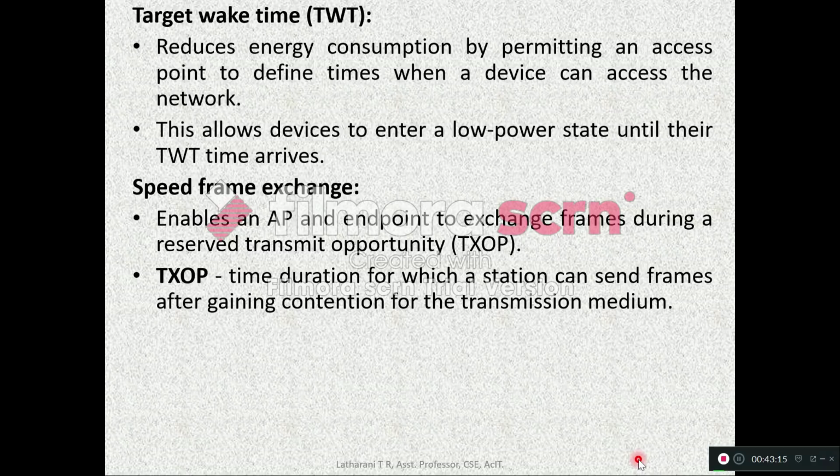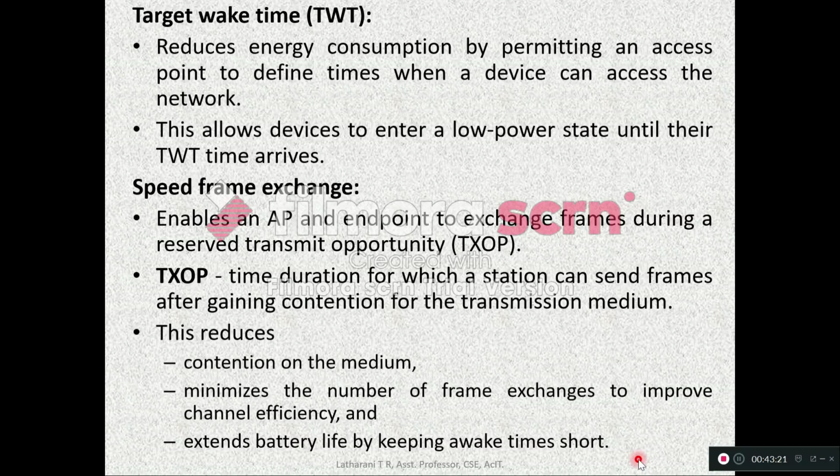That time duration is TXOP, reserved transmit opportunity. This reduces contention on the medium, minimizes the number of frame exchanges to improve channel efficiency, and extends battery life because most of the devices will be in sleeping mode. Whenever they get their target wake time, then only they will transmit.